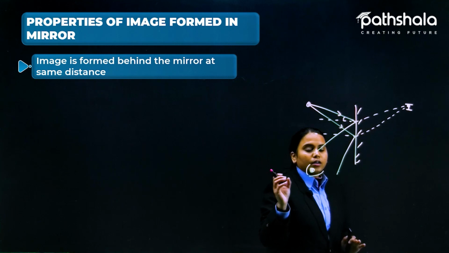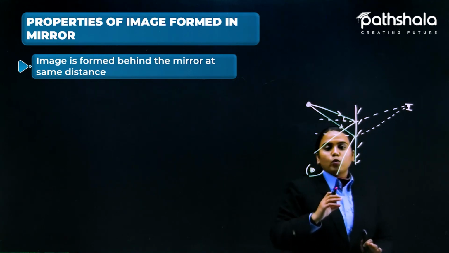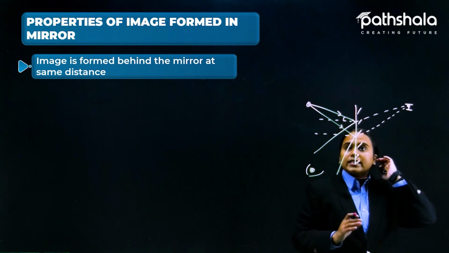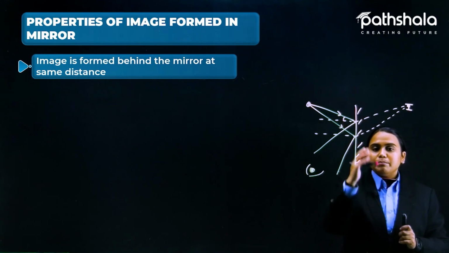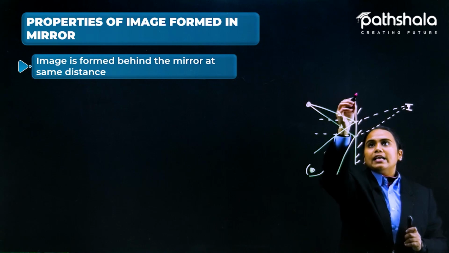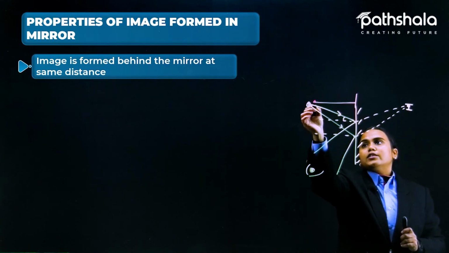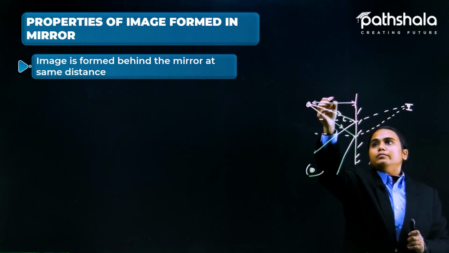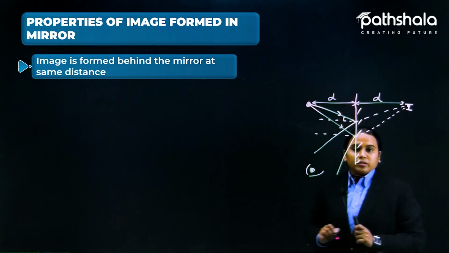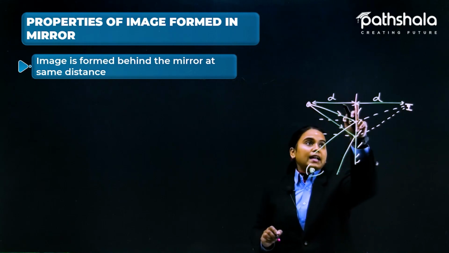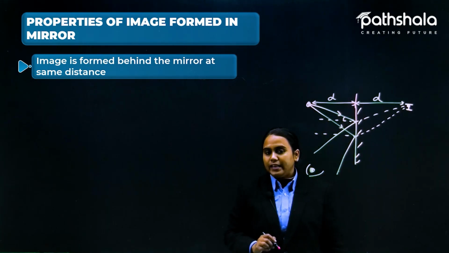So don't get confused about what is O and what is I. This is O and this is I, students. The first property of the mirror gives you an idea that the object distance from the mirror is equal to the image distance from the mirror. This distance and this distance would always be equal.